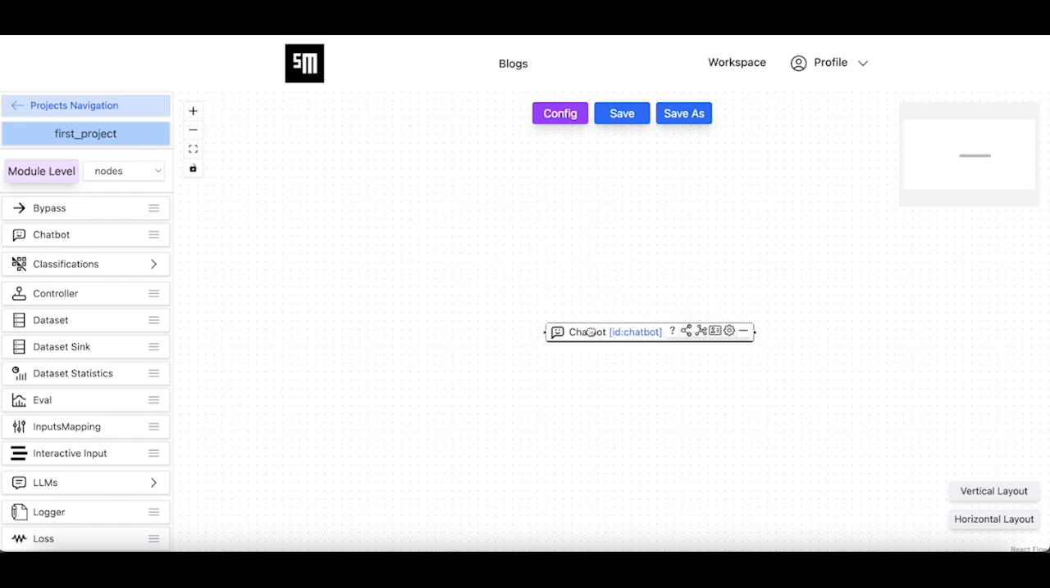Next, we add an interactive input node to the canvas. We attach it to the chatbot node and we name it input.